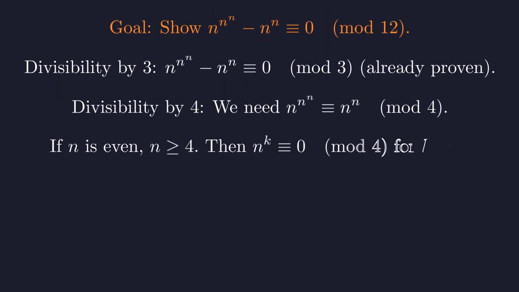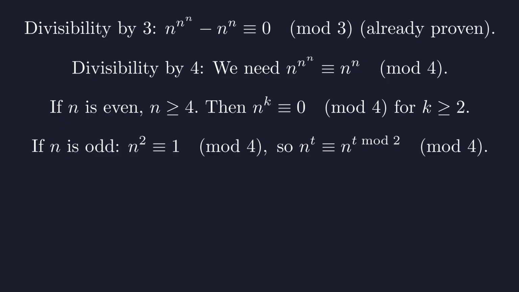If n is even, since n is at least 3, n must be at least 4. Any power of n greater than or equal to 2 will be 0 modulo 4. Both exponents, n to the n and n to the n to the n, are much larger than 2, so both terms are 0 modulo 4.